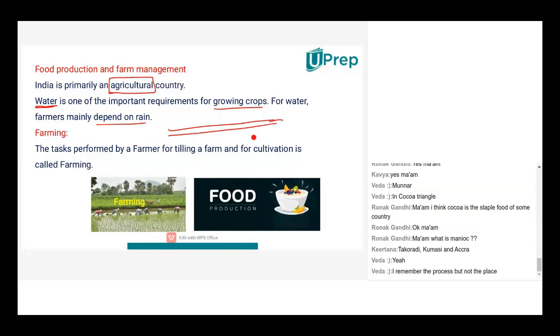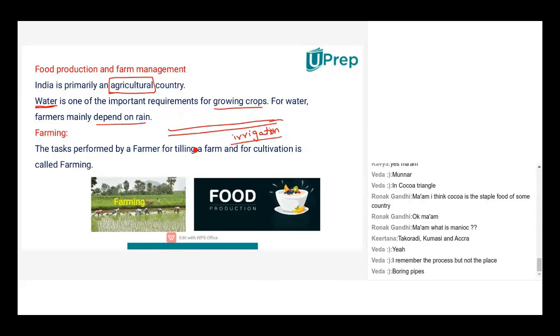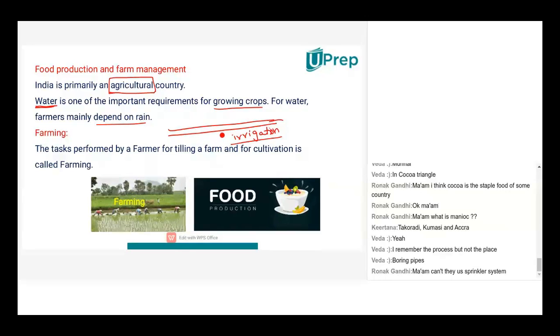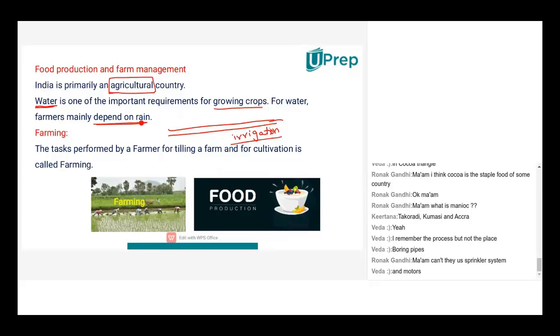It is impossible. Still, farmers try and do irrigation from a nearby water body, maybe a river or a lake, or they dig up bore wells, and they try and do irrigation, but that's not sufficient because the enormous amount of water that it requires cannot be fulfilled by man-made artificial ways. So they have to be dependent on rain. They take motors, they use sprinklers, boring pipes, bore wells, manually they do so many things, but that's not sufficient. To an extent, they always have to be dependent on the rain.